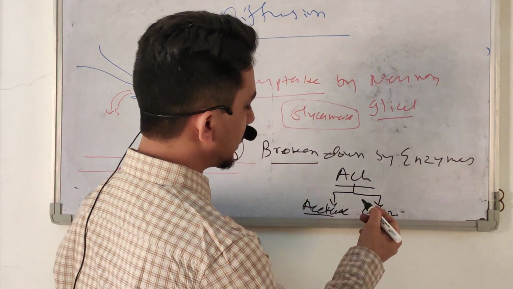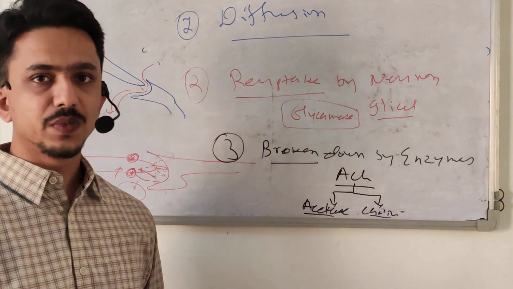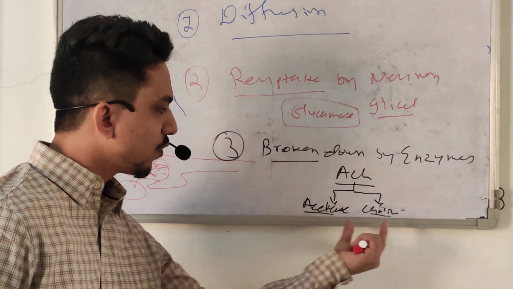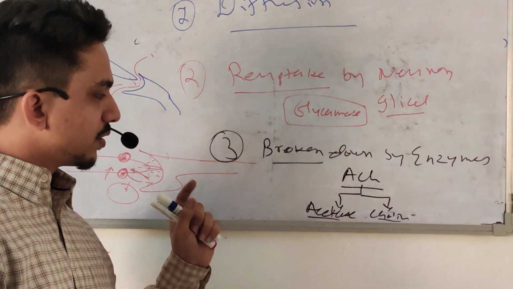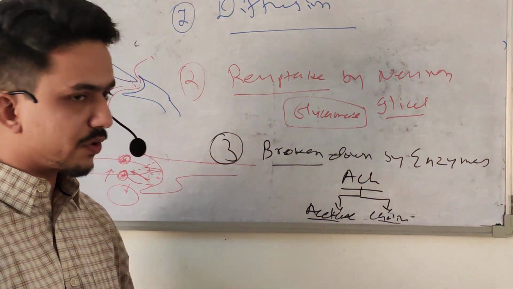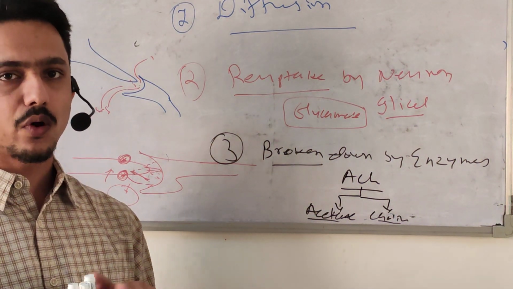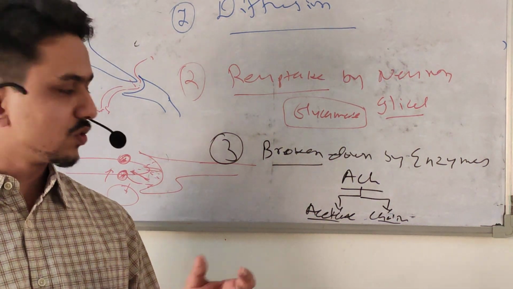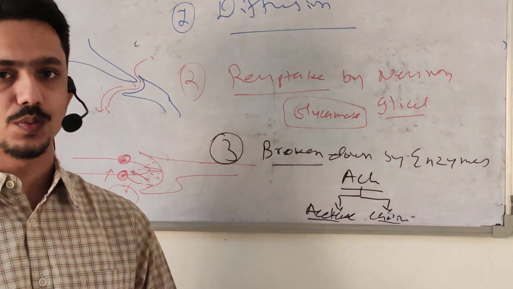This acetate and choline are no longer active; it is a very inactive form. So choline is taken back. We will discuss this when we study acetylcholine. But this is biodegradation, meaning they are broken down into small pieces, and these pieces do not act as a neurotransmitter.